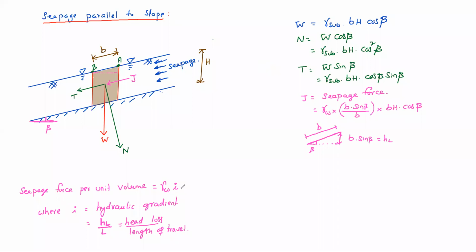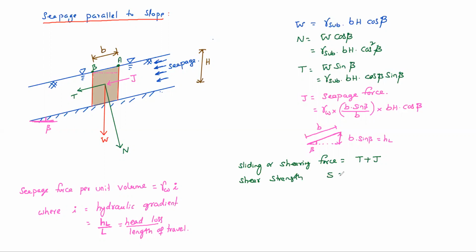So in soil mechanics, we will see what is this seepage force per unit volume, gamma W i. Here we have just substituted seepage force per unit volume into volume. BH cos beta is the volume. So this is seepage force. Now total sliding force is what? Shearing force or sliding force is T plus J. Shear strength, shear resistance, is the resisting force.